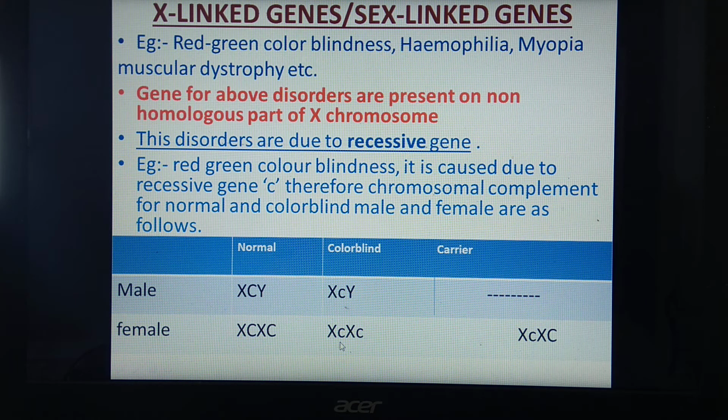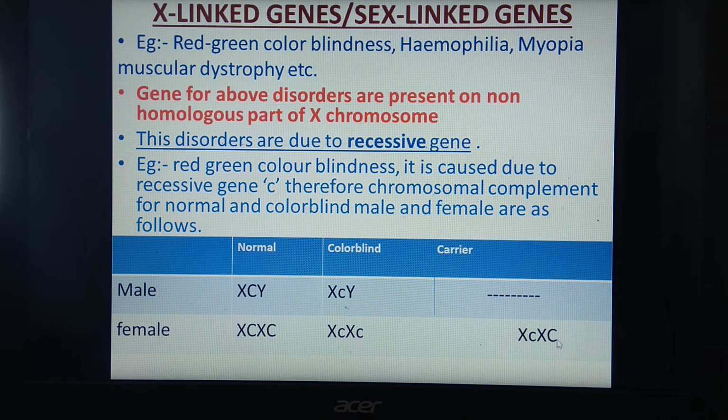Both colors appear grey to her. In case of female, if one of the X chromosomes consists of recessive gene c and the other consists of normal gene C, then that female is a carrier female. That means these females have normal vision. They can identify red and green color, but they can carry this gene to the next generation. Hence, this type of female is called a carrier female.